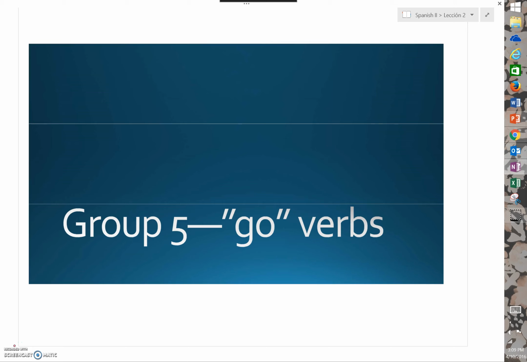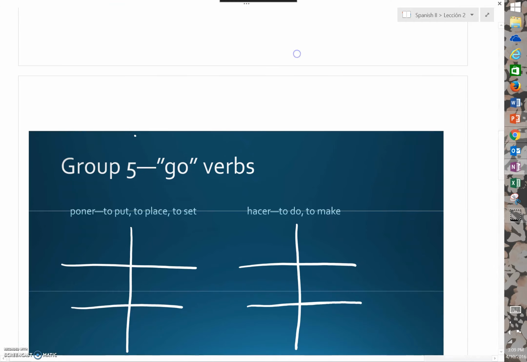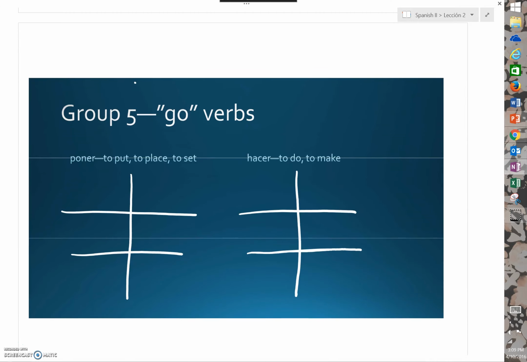Today we are going to talk about another group of irregular present tense verbs. We're going to talk about go verbs. As we go through these conjugations, you'll notice that there's a very specific spelling change that happens in the conjugations of these verbs. Let's talk about our first two go verbs, poner, which means to put, to place, and to set, and hacer, which means to do or to make.